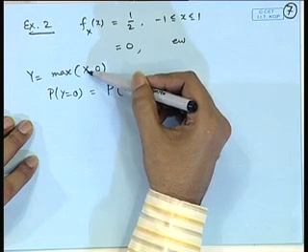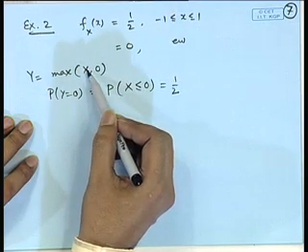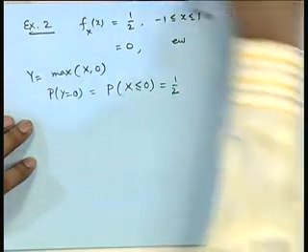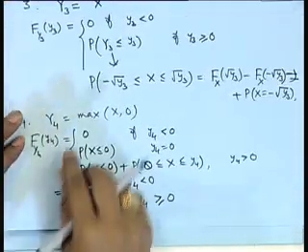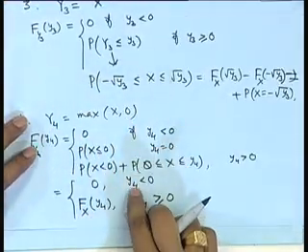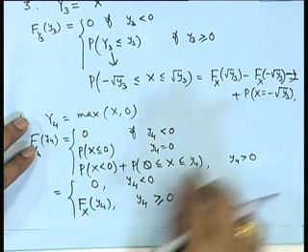If x is non-negative, then y becomes a continuous random variable. So, in this case we can use the formula that we developed for the CDF of y, that is maximum of x and 0. For y less than 0 it is 0, and thereafter it is F of y.